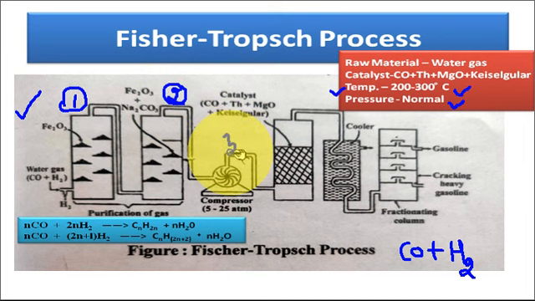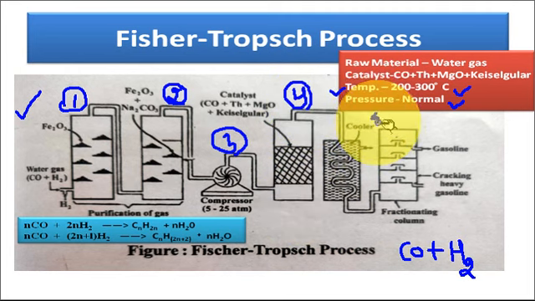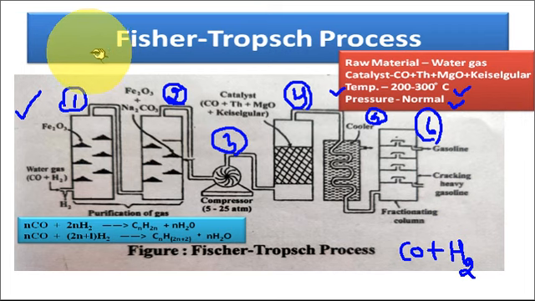The third is the compressor, the fourth is the reaction chamber or catalyst chamber, the fifth is the cooler, and the sixth is the fractional distillation chamber. These are the compartments of the plant in which petrol is synthesized by the Fischer-Tropsch process.